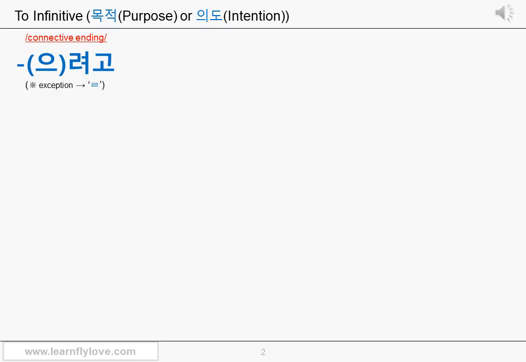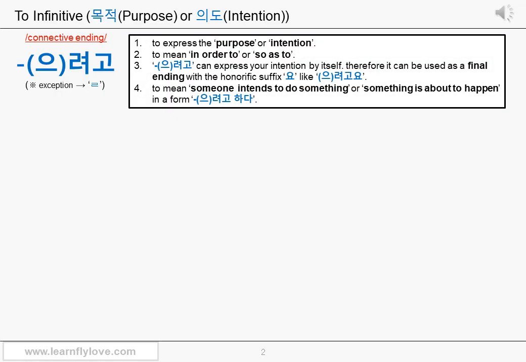But you can remember it. The last go sound can be omitted only when it's used as a connective ending. Let's see the white box on the right together. First, the connective ending 으려고, 려고 is used to express the purpose or intention of the subject. It's just like you use to infinitive to express purpose or intention in English.